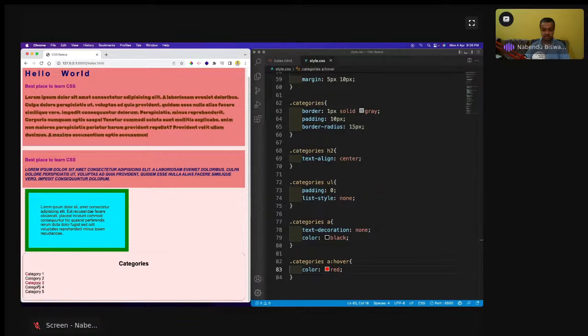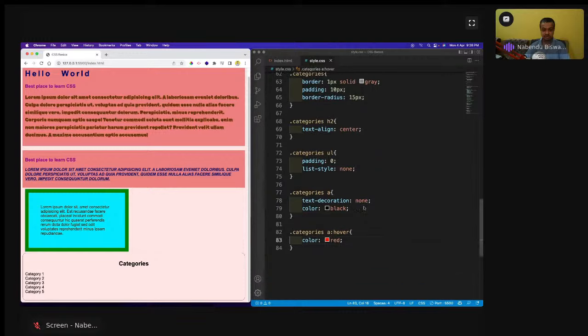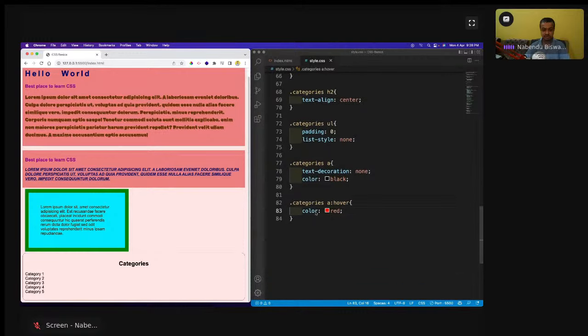Okay, so this has been done like this. Now the last thing which we are going to do is .categories li I am choosing, and because they are very close to each other, I want to give some padding bottom here.